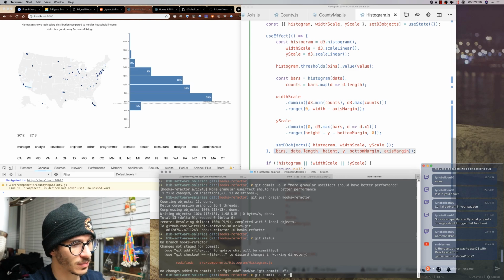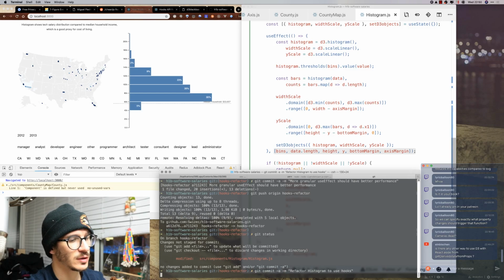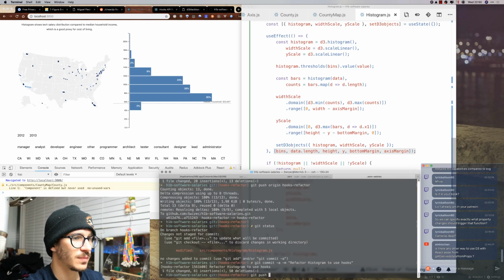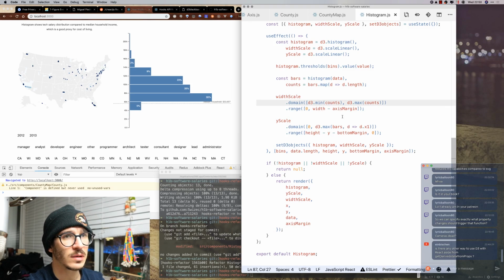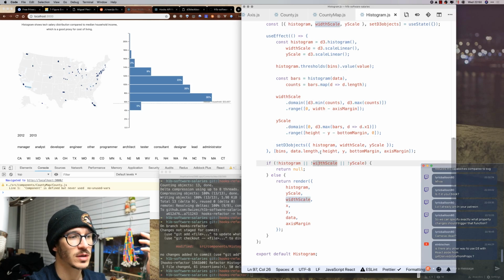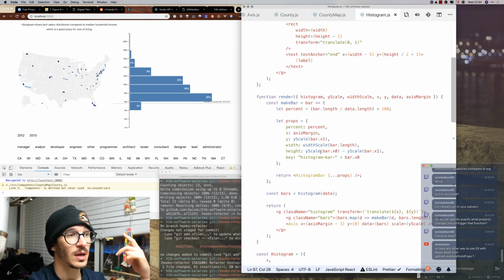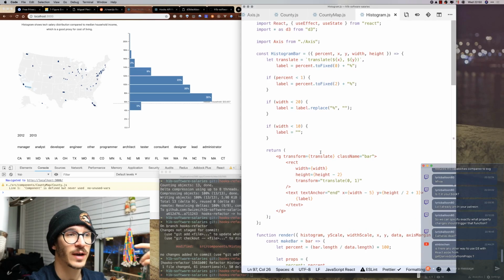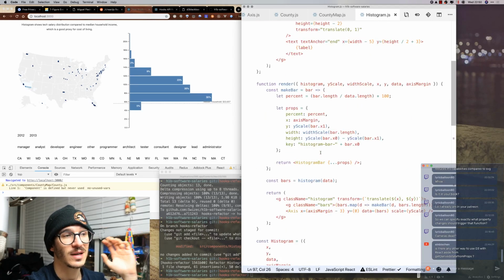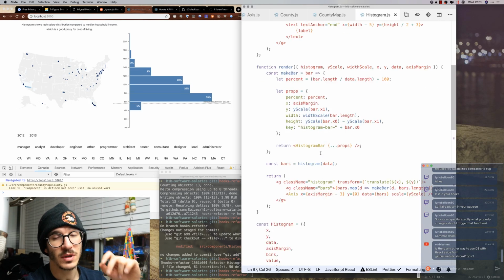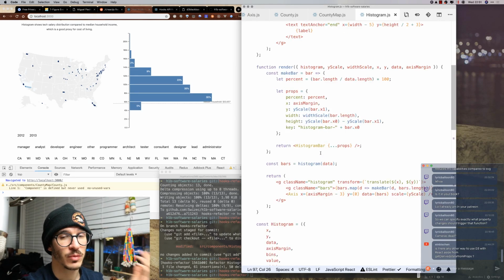So git commit -a -m, refactor histogram to use hooks. So I think this has been, I'm gonna probably stop now because my girlfriend's gonna want to go to bed, and I can see that people have started dropping off because this became repetitive, which is actually a good sign. It means that we figured out a pretty decent approach to refactor to hooks from what we had before that doesn't take a lot of work, and means that what you already learned from my book on how to do this is useful still going forward.